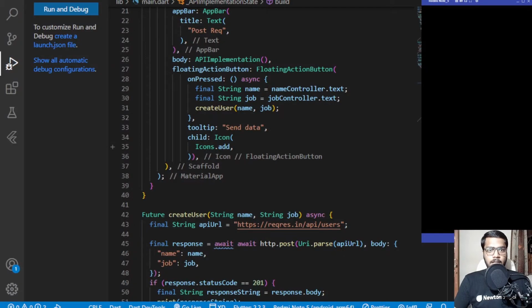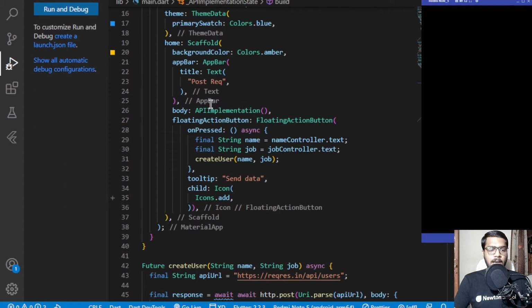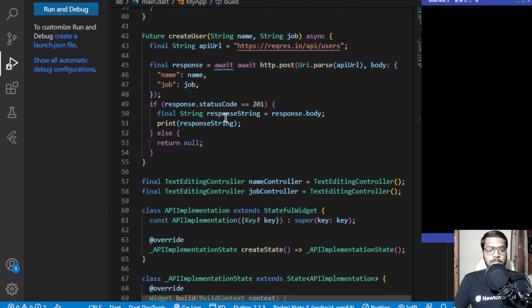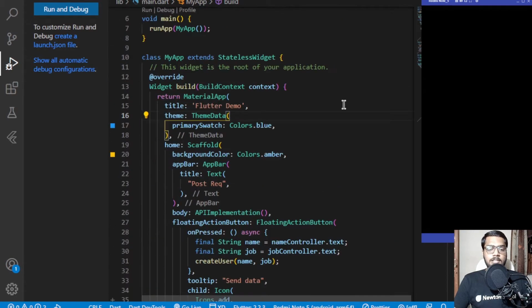Herein you can see that I have opened the app which we have worked on in the previous video. This was basically the app where I told you the implementation for the post request, like how you can make post requests inside Flutter and send data to the API, then get the result and display that to the user through the request API, which is provided to us free of cost for testing purposes. So we have done that. In this video we are going to work on an app which is based on the concept of the API only, and we'll be fetching the data and displaying the news from the news API which is provided to us. So let's start working on it.